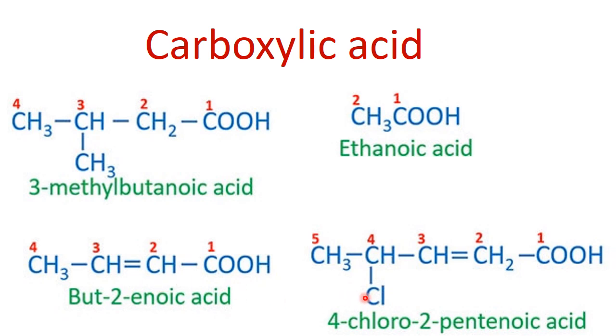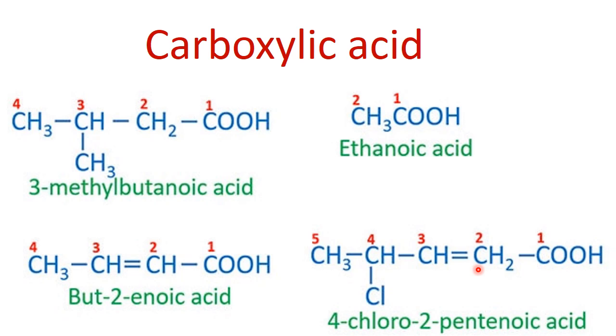Now in example number 4, here is a halogen and also carboxylic acid and a double bond too. Let's do it stepwise. First of all, select the longest carbon chain, that is of 5 carbon atoms. So it will be named as pentane.